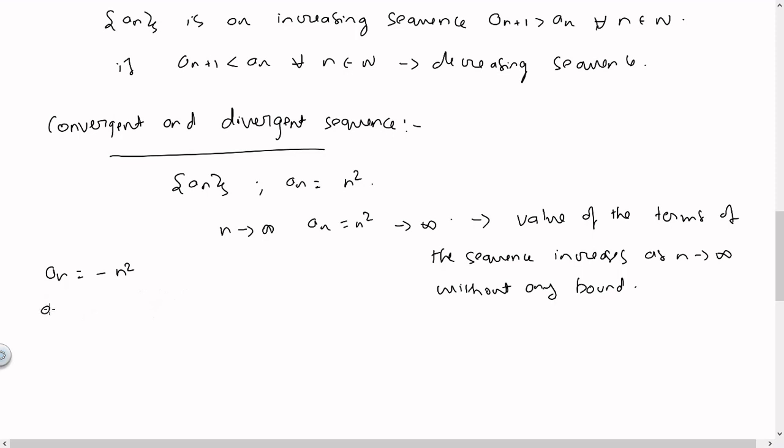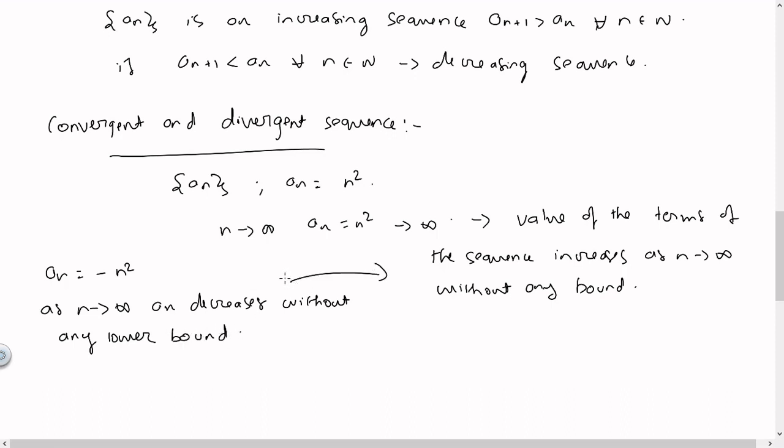So here as n tends to infinity, a_n decreases without any lower bound. So these kinds of sequences wherein the value of the sequence either increases indefinitely or decreases indefinitely, we will call them divergent sequences.